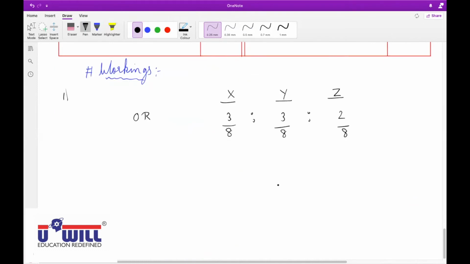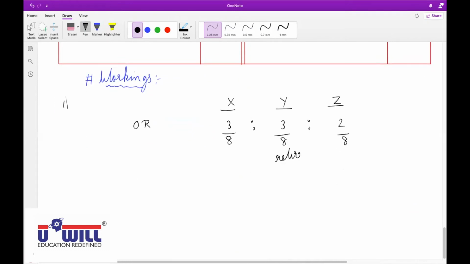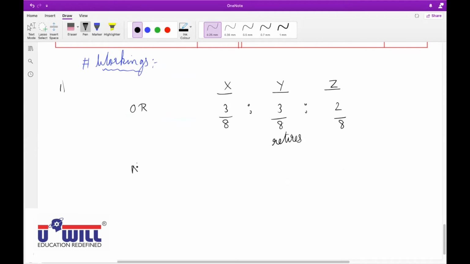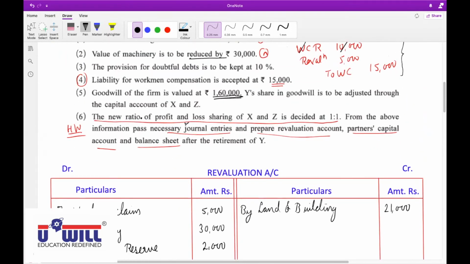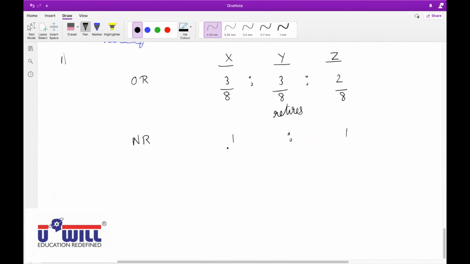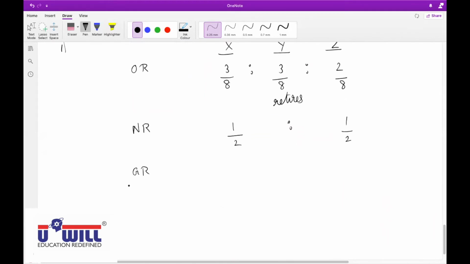Now, who retires? Y, second partner. Y retires. Now, what is the new ratio? 1:1 for X and Z. All of you read adjustment number 6. The new ratio of profit and loss sharing of X and Z is decided at 1:1. So 1/2, 1/2. Now gain ratio, how will we find? New ratio minus old ratio. So for X, 1/2 minus 3/8, and for Z, 1/2 minus 2/8.